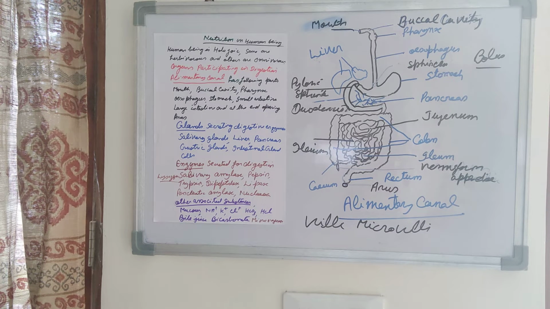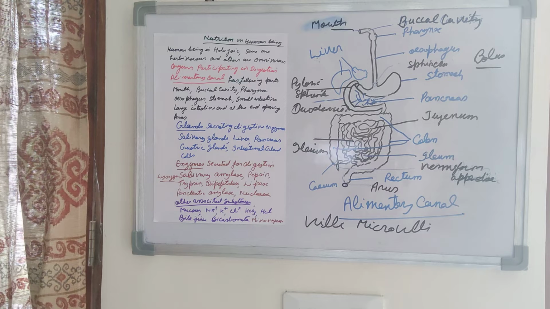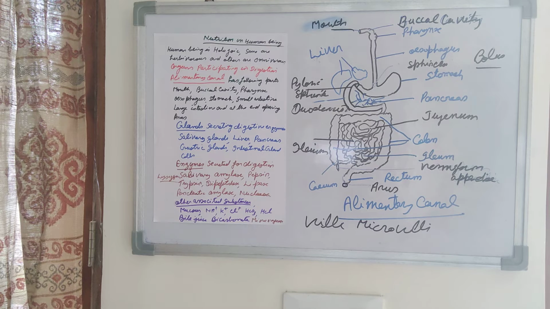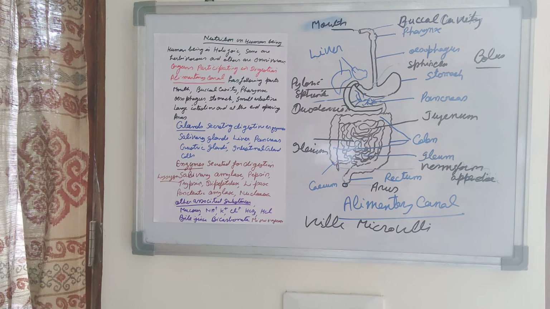Some other associated substances are also secreted which help in digestion, providing the optimum medium, that is mucus, sodium ion, potassium ion, chloride ion, bicarbonate ion, HCl, bile juice, bicarbonate, and microorganisms present in the cecum of the large intestine.